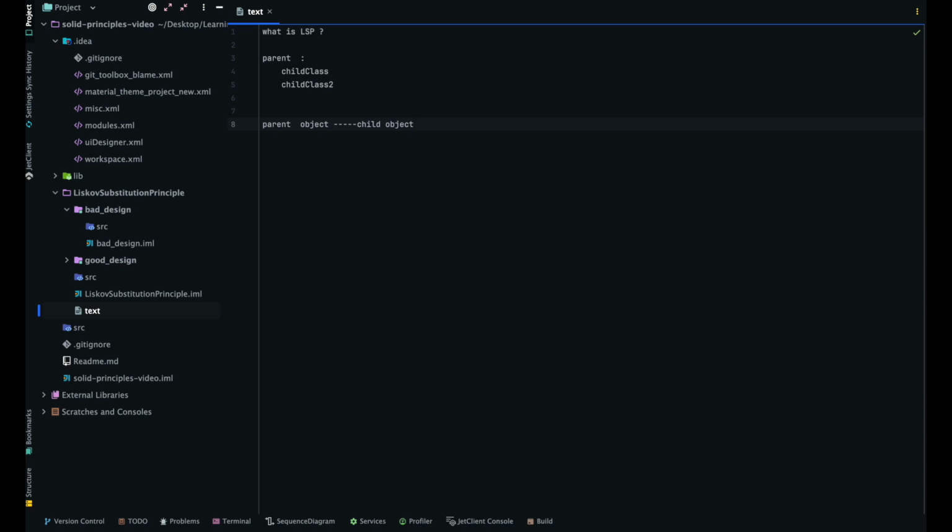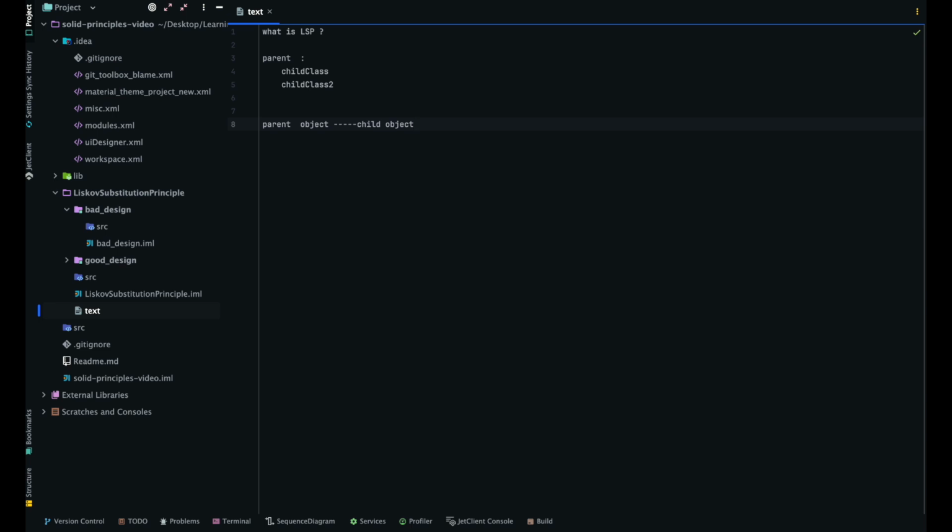Now let's have an example. Let's say we have a class called Animal and another class, Dog, which inherits the parent class Animal. Then we should be able to use Dog wherever we are using an Animal object. Getting my point? Wherever we use an Animal object we can replace it with a Dog object, and it should not misbehave. It should work as it was working earlier with the Animal class.